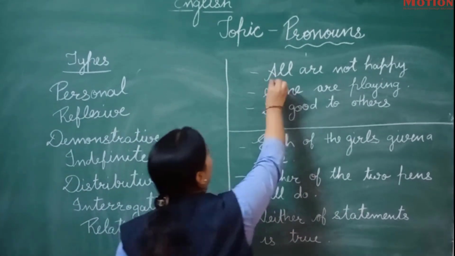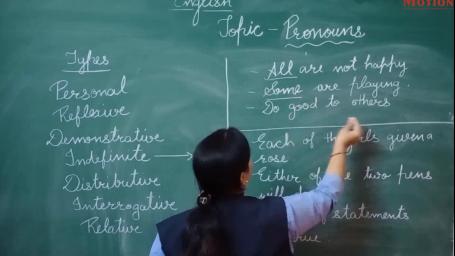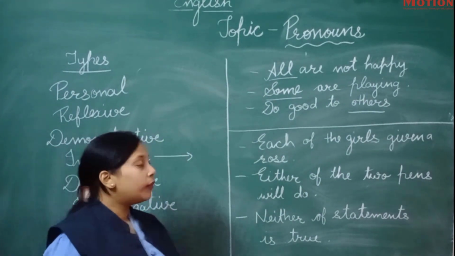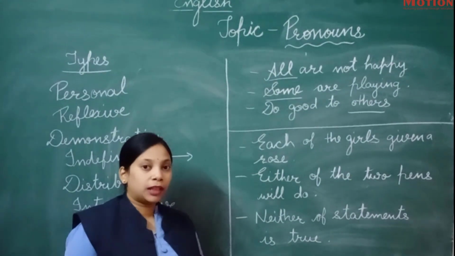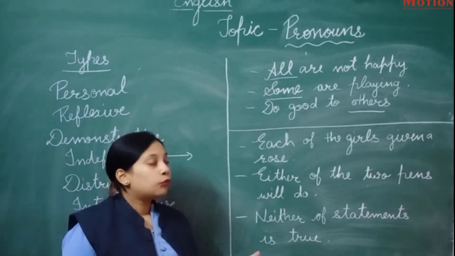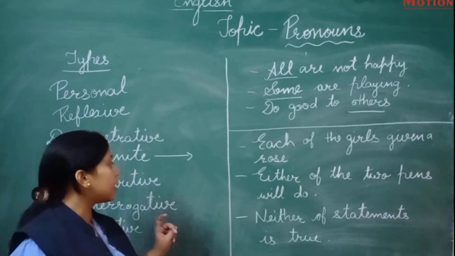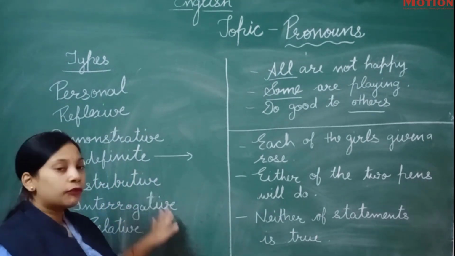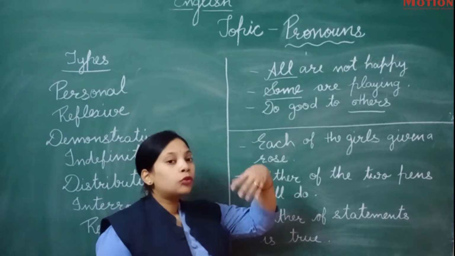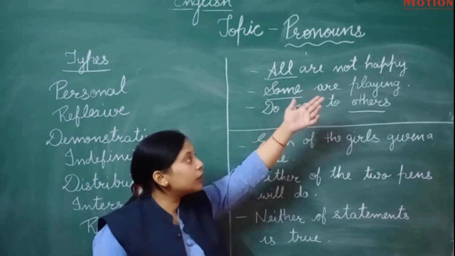So what are the pronouns in these sentences? All, some and others. Okay, these kinds of words which speak generally for someone, or for any one, are known as indefinite pronouns. Because we are not sure to whom we are referring. All are not happy.